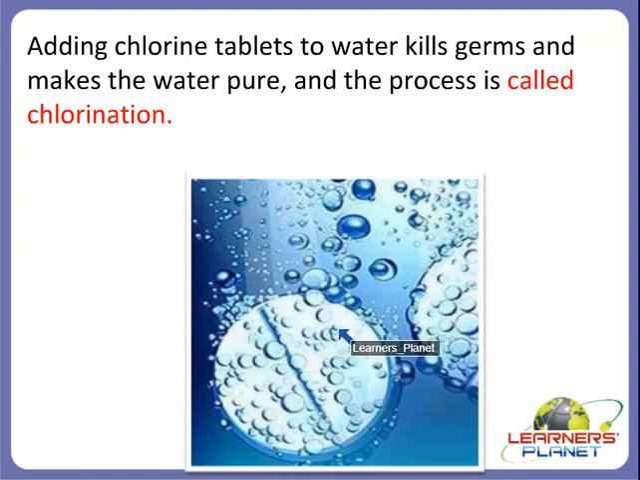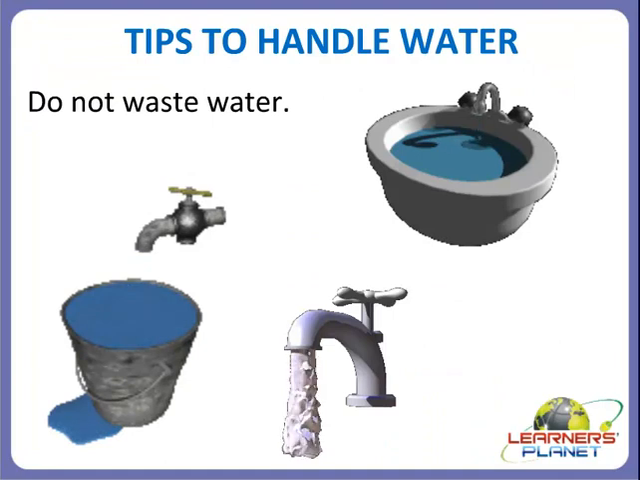Chlorine tablet, and we add this chlorine tablet in the water, but after some time you can see that this chlorine tablet is no more in the water. Why? Because it has dissolved, right? So this chlorine tablet gets dissolved in the water and it kills germs and it makes the water pure, and this process is called chlorination. What is it called? Chlorination, right? So now we will study about the tips to handle water.